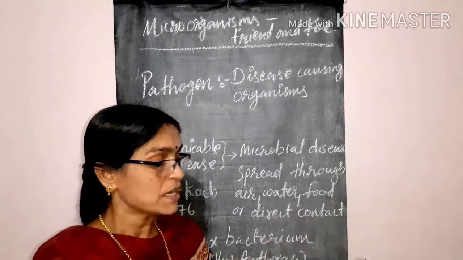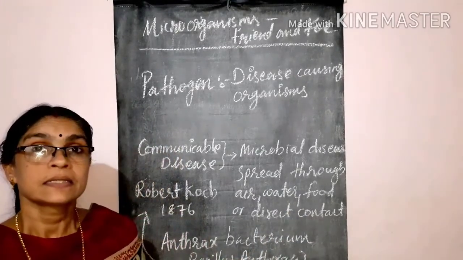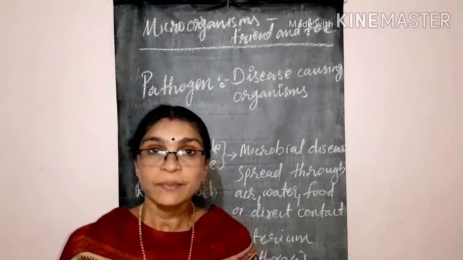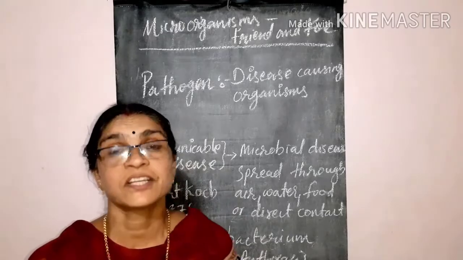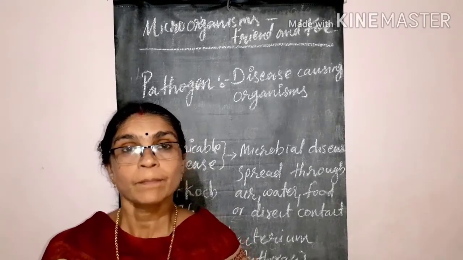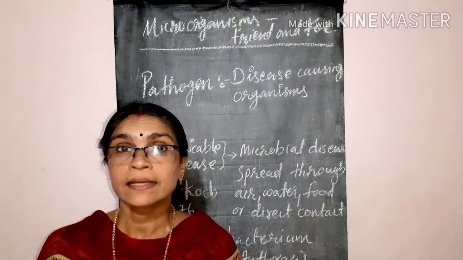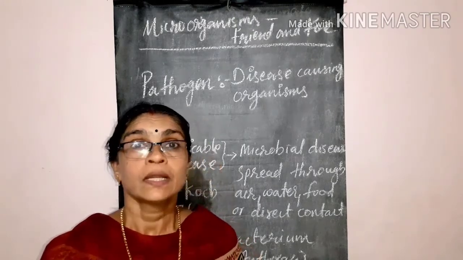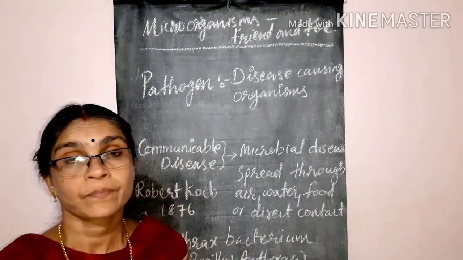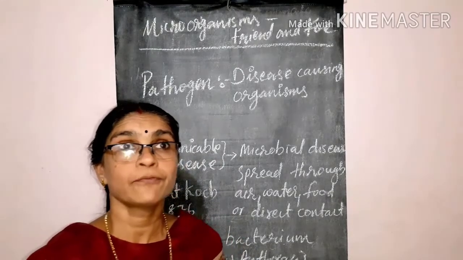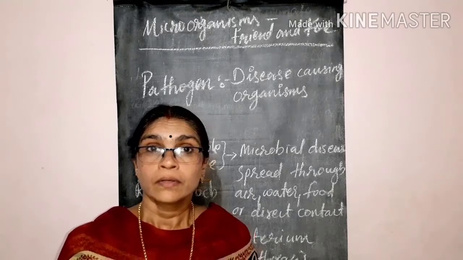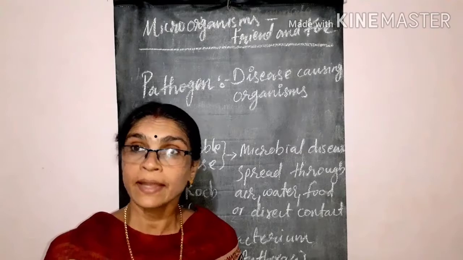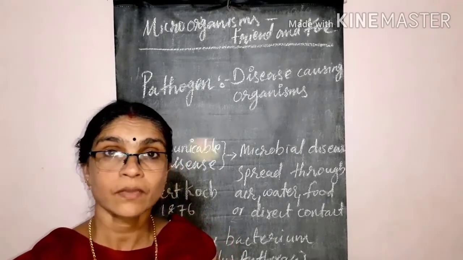From the measures, we should know that some of them are very important and we have to be very careful. One is personal hygiene. By personal hygiene and environmental cleanliness, we can control most of the diseases. And we have to be very careful: keep distance away from infected persons and their things also. Okay.